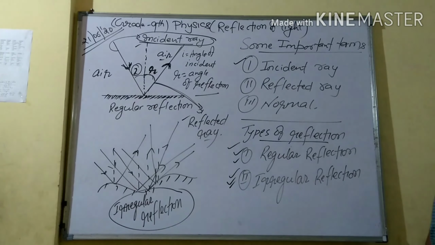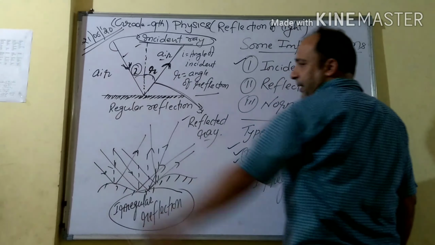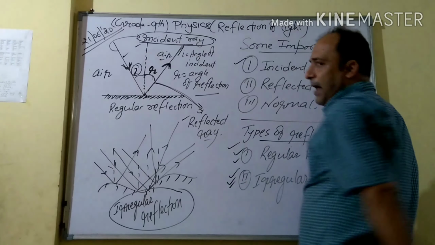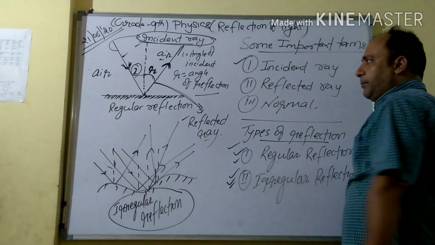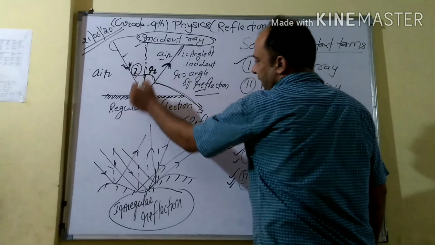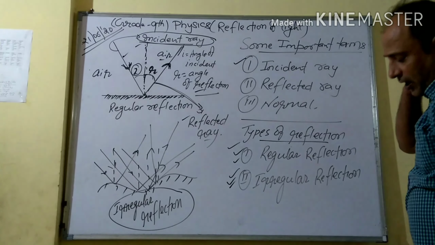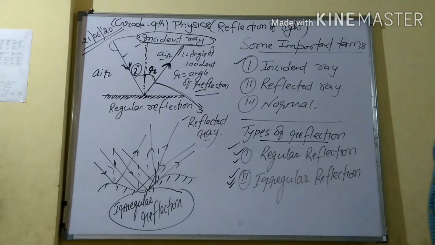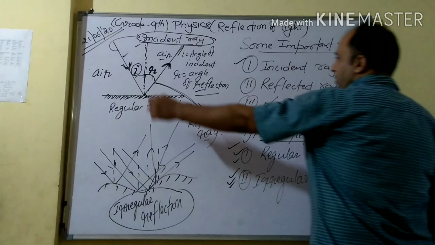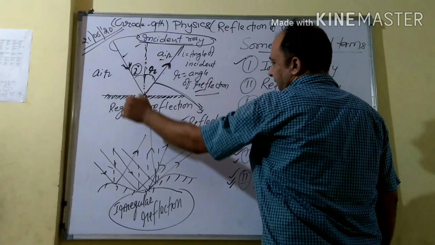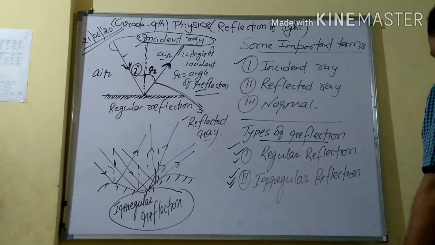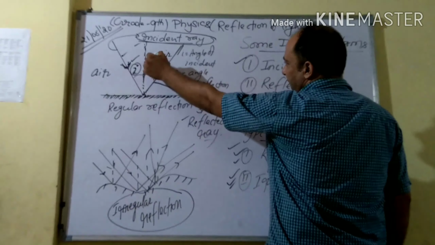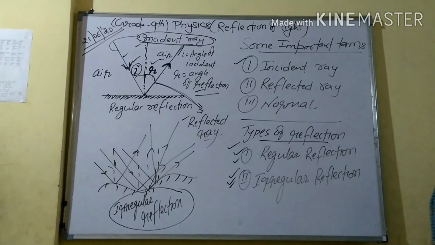Once again I am going to repeat all these things. This ray is the incident ray, the ray which strikes on the reflecting surface. Again it returns back from the reflecting surface in the same medium as the reflected ray, and this dotted line which I have drawn at 90 degrees is called normal. The angle between incident ray and normal is called angle of incidence, and the angle between reflected ray and normal is called angle of reflection. It is written by I for angle of incidence, and R for angle of reflection.